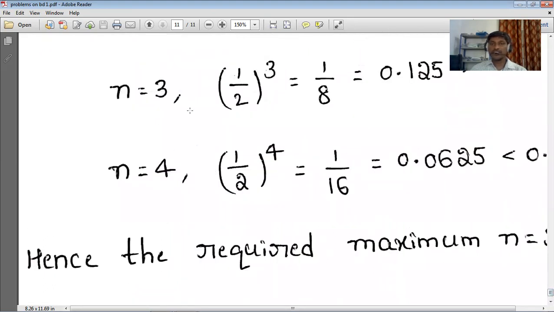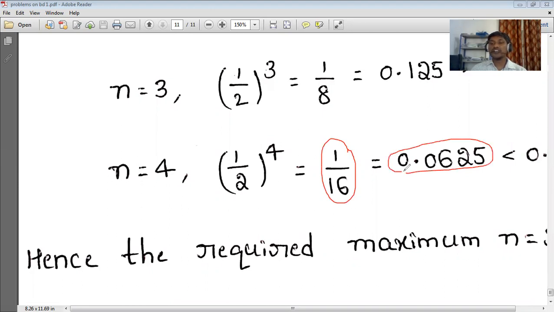By substituting n is equal to 4 in the condition, what are we getting? (1/2)^4, which is 1/16. What is the value of 1/16? 0.0625. Is this greater than 0.1? No. So this is less than 0.1.